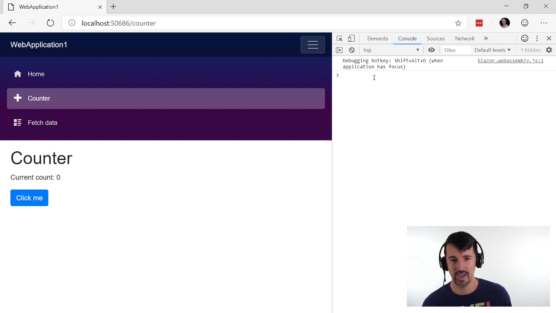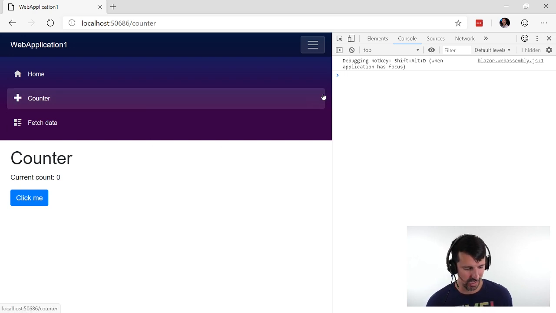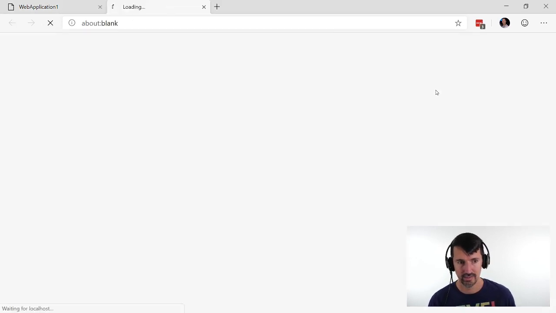You know what? Chris is just teaching me how to do this. This is amazing. Chris, why don't you just pop on video and I'll add you to the stream. Debugging hotkey, Shift-Alt-D when application has focus. Okay, I will read the instructions. We will say Shift-Alt-D. Shift-Alt-D. Oh, there we go.